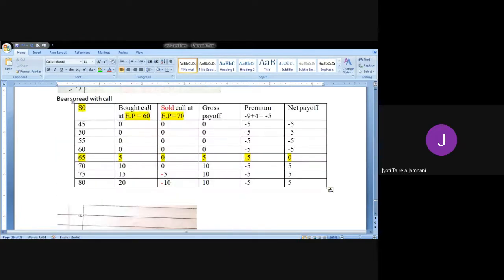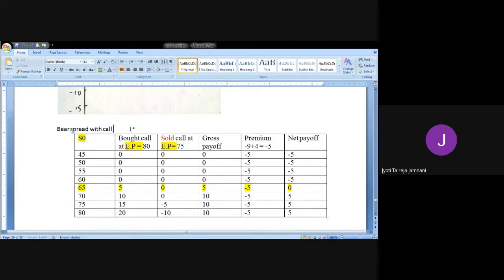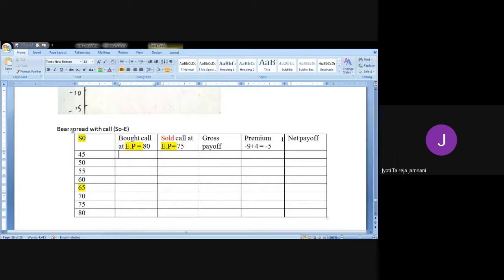So here the exercise price of the option bought is 80 rupees and the exercise price of the option sold is 75 rupees. Again, it's a call option, therefore we use the intrinsic value formula as S naught minus E, and we will decide whether we are going to exercise or not looking at S naught minus E.